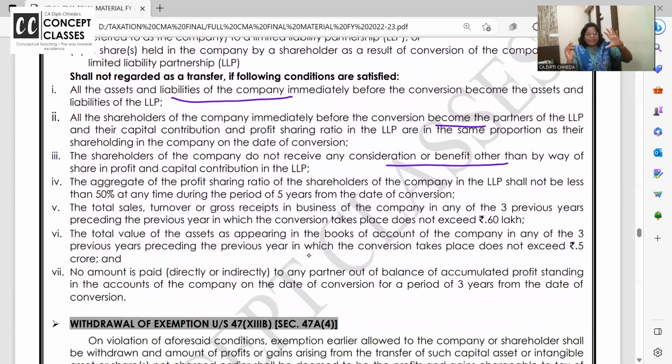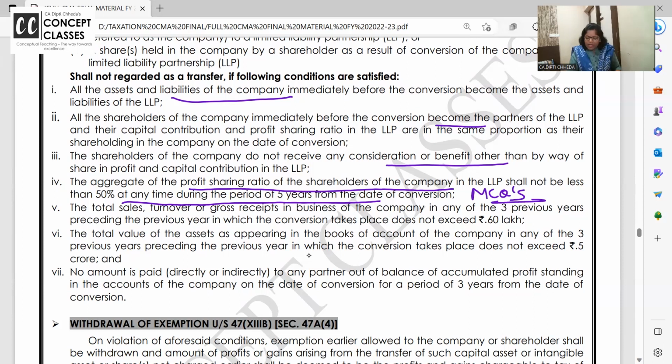मतलब जो company का reserves है ना, that will be intact with LLP. They will not distribute it. Aggregate PSR of the shareholders shall not be less than 50% for 5 years. Mark it very, very important for MCQs. Take a screenshot and remember these terms and conditions.